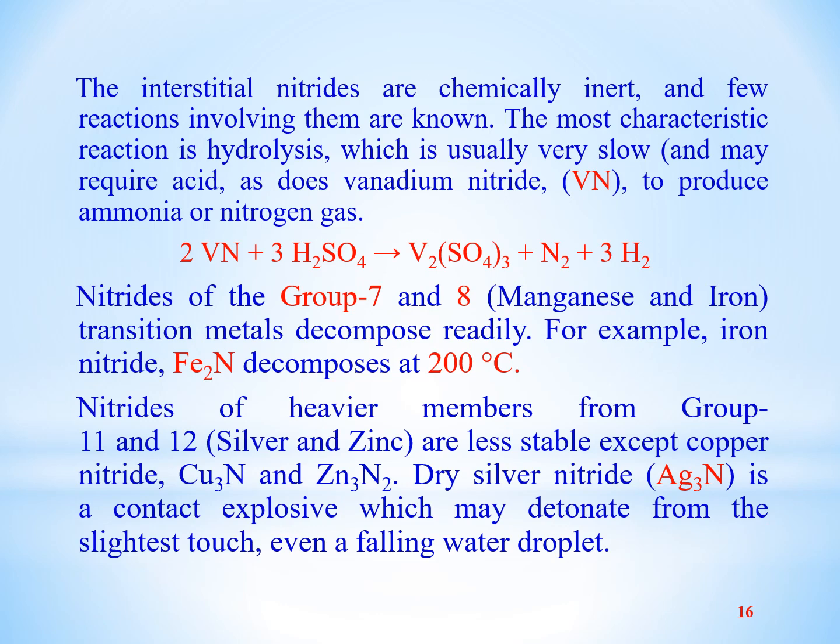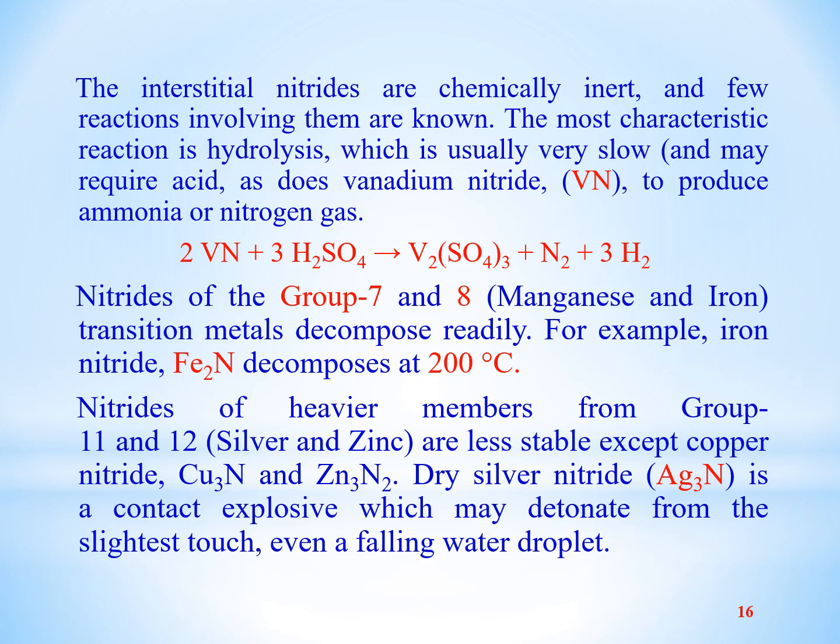The interstitial nitrides are chemically inert and few reactions involving them are known. The most characteristic reaction is hydrolysis, which is usually very slow and may require acid, as does vanadium nitride in the reaction shown below, to produce ammonia and nitrogen gas.